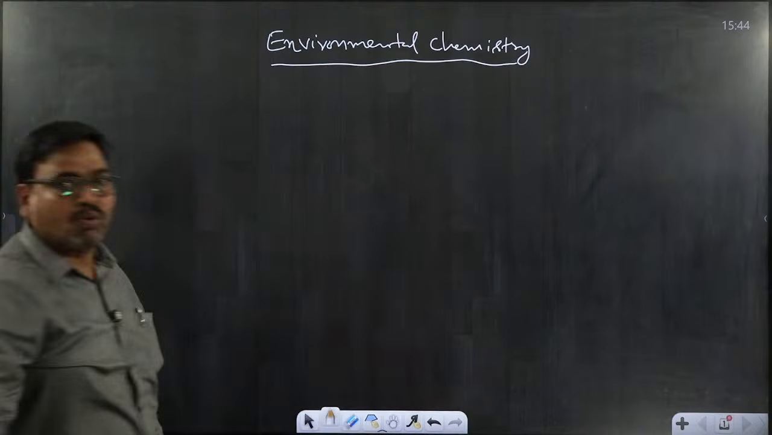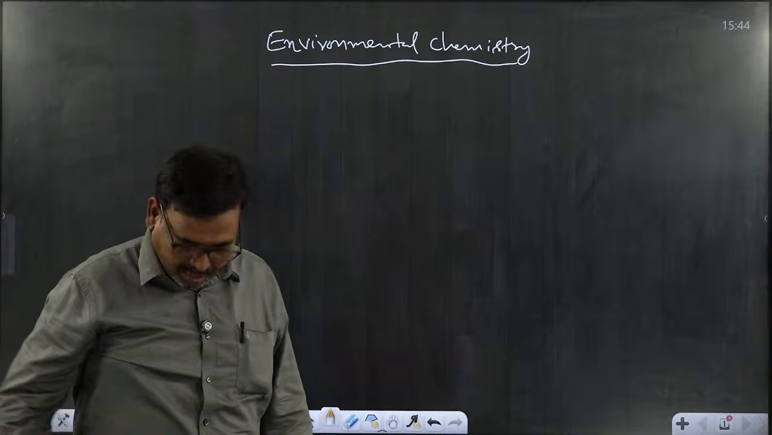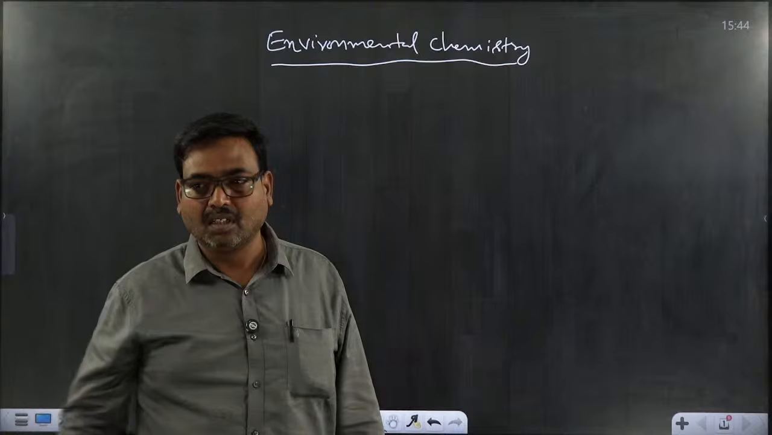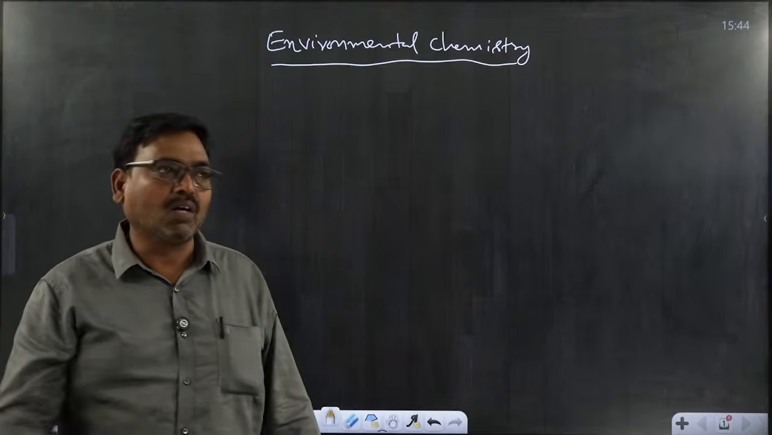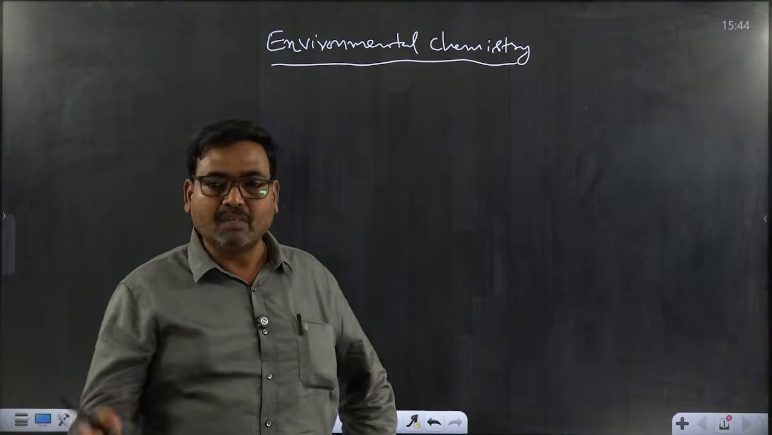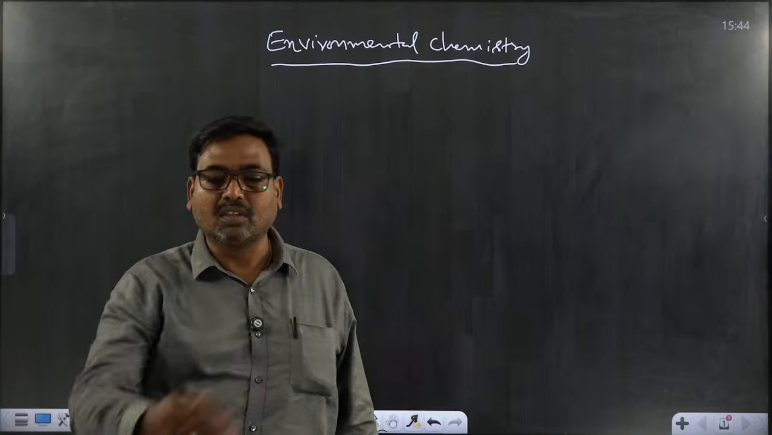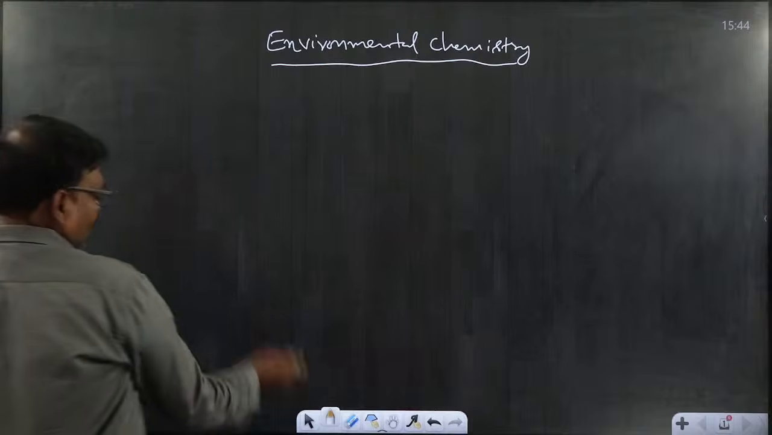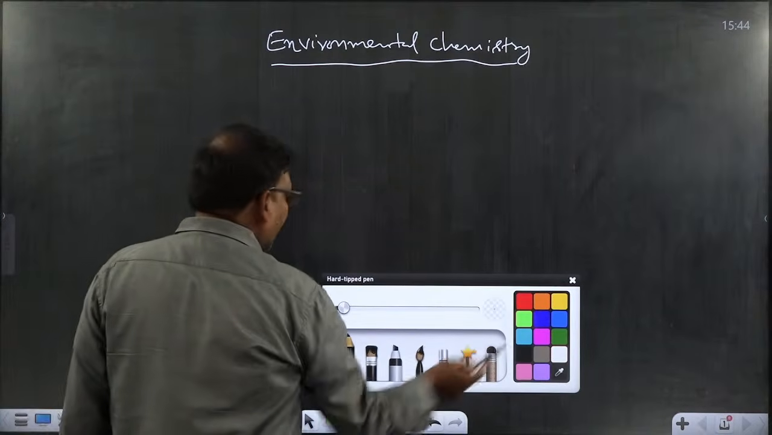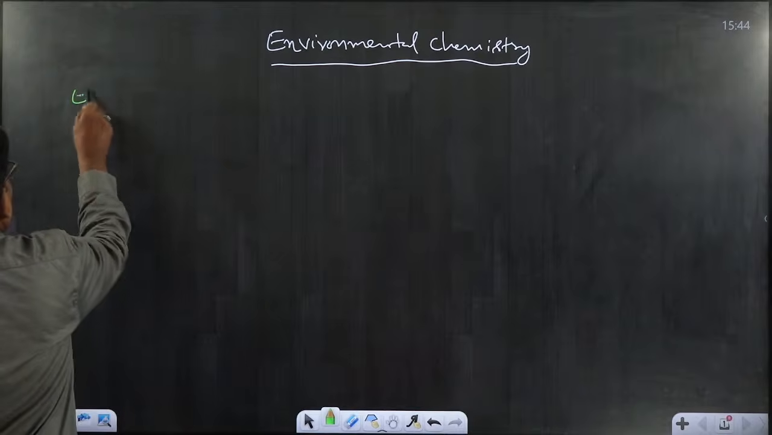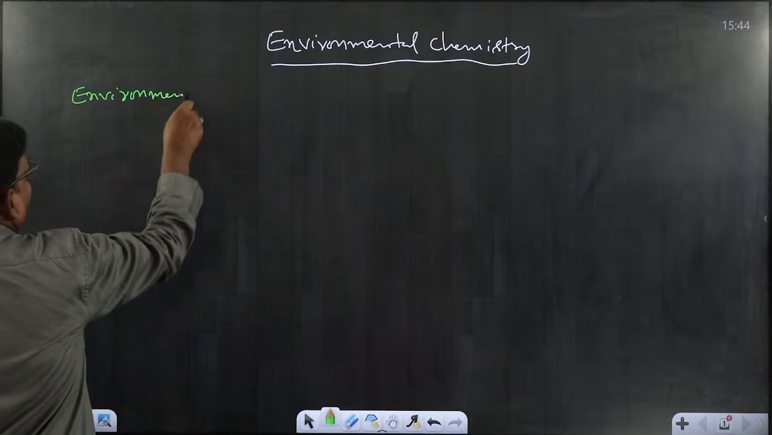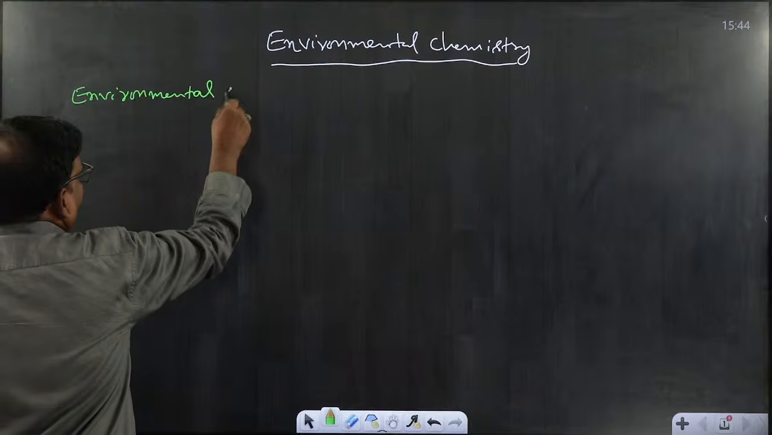First of all, what is meant by environment? Environment is nothing but everything that is present surrounding us. Let us take air, water, soil, whatever it may be, that is present around us, that indicates environment. So first of all, we must know about the environmental segments.